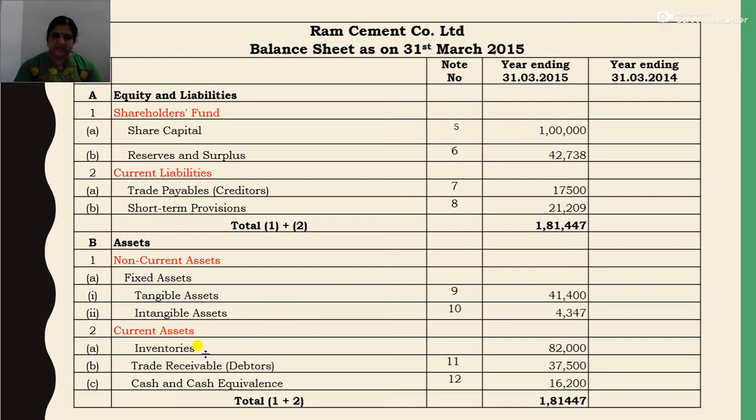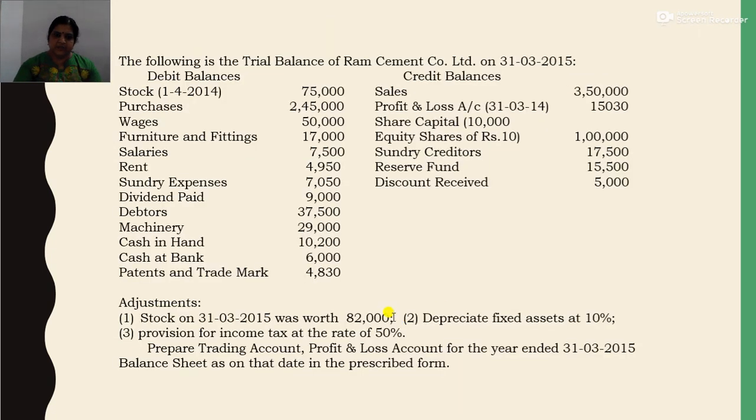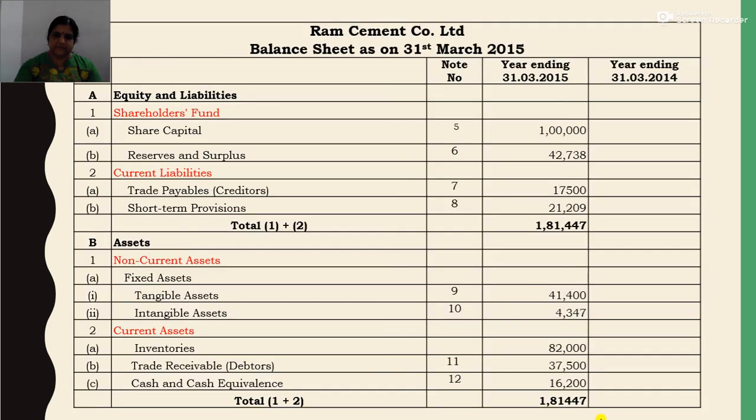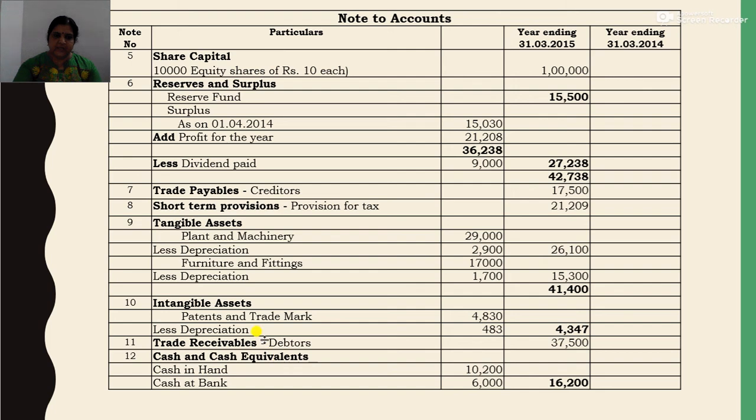Now we will come to current assets. Under current asset there is inventory, that is closing inventory. Closing inventory is given in the question, that is 82,000. Then there is trade receivables and cash equivalents. Now trade receivable, that is debtors. Trade payables is creditors, and it may include bills payable also. Just like that, trade receivable includes debtors and bills receivable, but in the question there is no bills receivable. So here the trade receivables include only debtors. Debtor balance is given, that is 37,500, in note number 11.